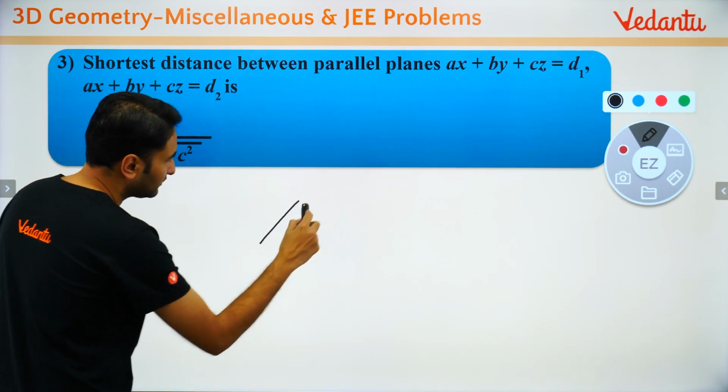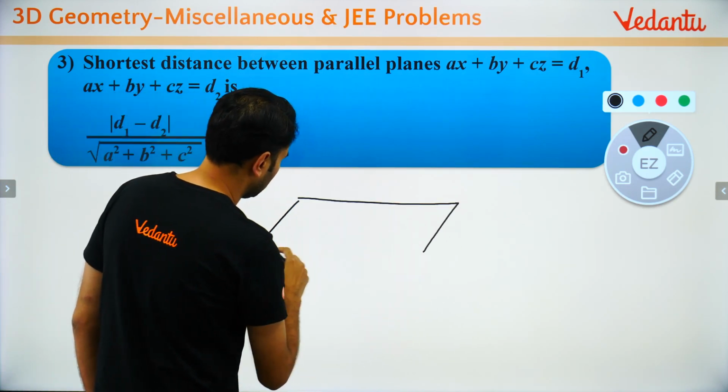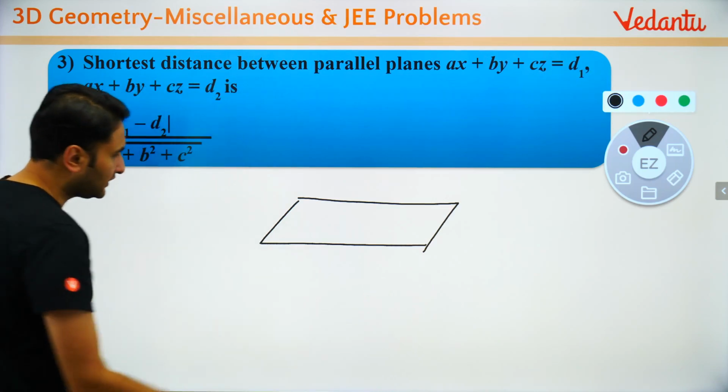So there is a plane, and there is another plane.